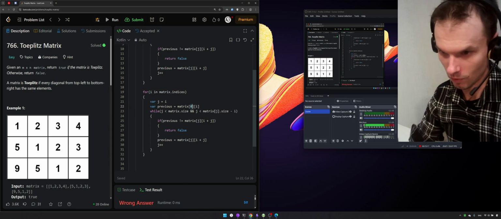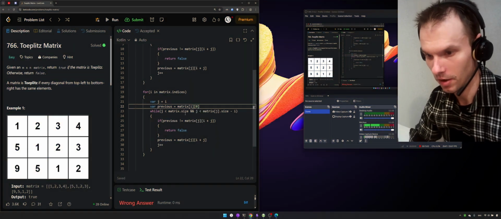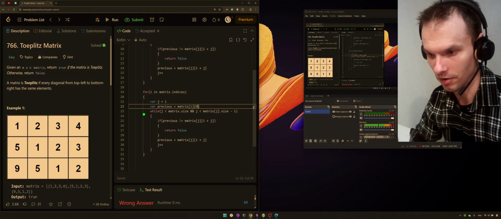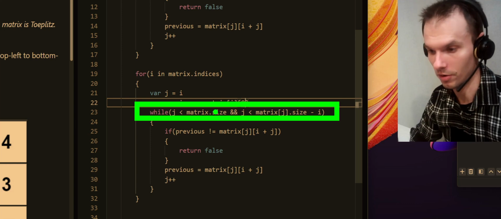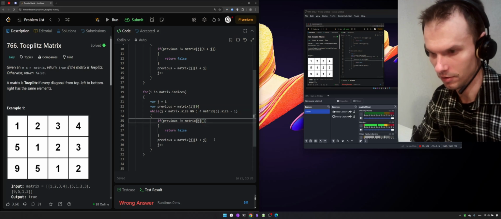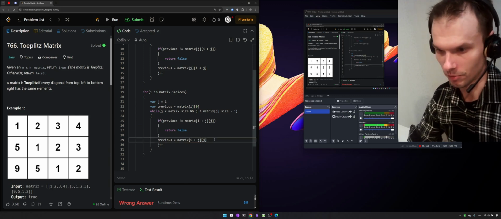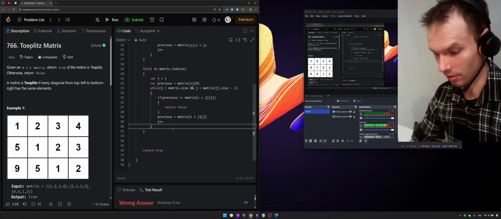So I'm iterating over rows and over the first column. This is the first column. And well, the condition stays the same, except no, without exceptions. And here I have to update the code as well, right? Just to iterate over rows instead of columns. And that's it, basically. Let's check it.